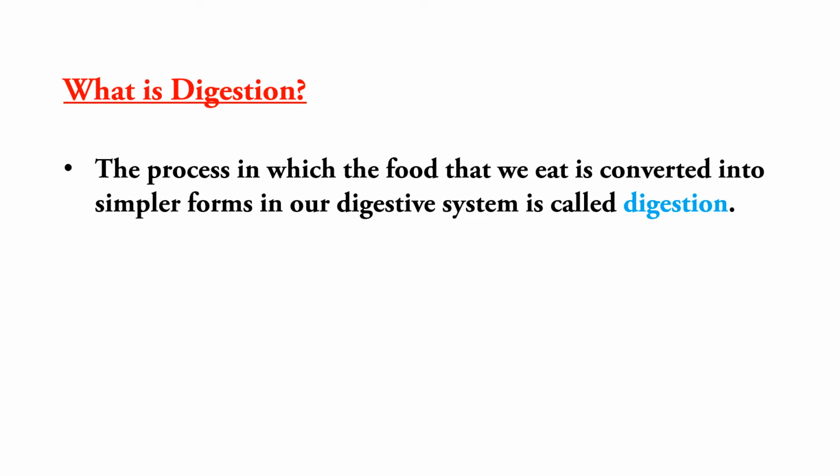Then we swallow it and it enters inside our body, and there are a lot of processes happening to that food inside our body, and finally the nutrients inside the food are taken by the body and the waste is moved out. So this entire process is called digestion.